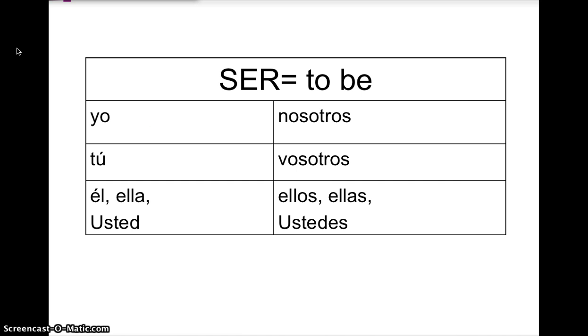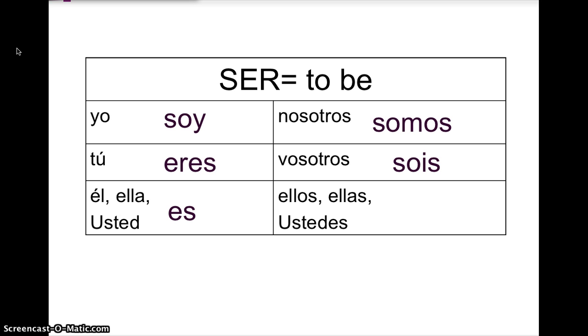Okay, we have 4 irregular verbs. Ser is the first one. It means to be. The forms of ser are soy, eres, es, somos, sois, son. No accents.